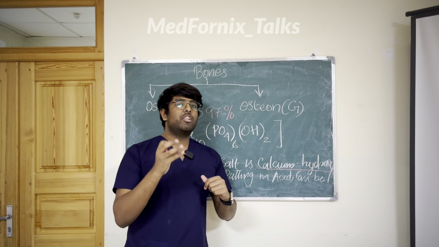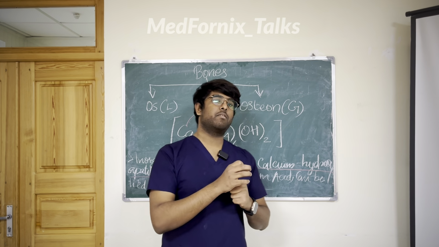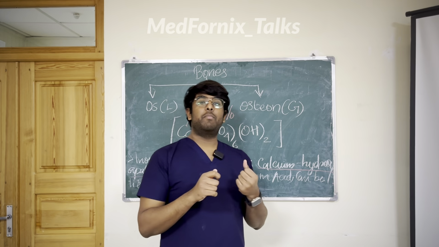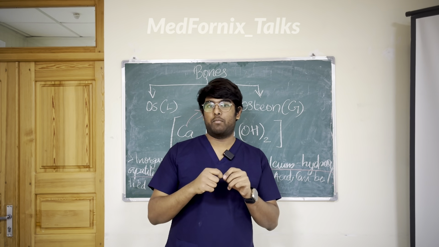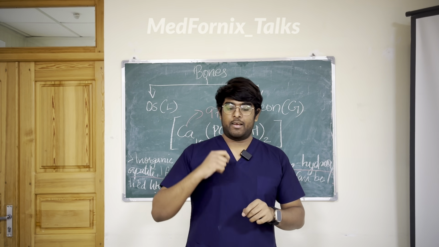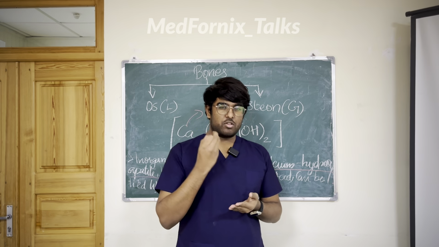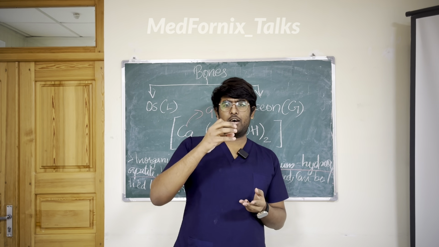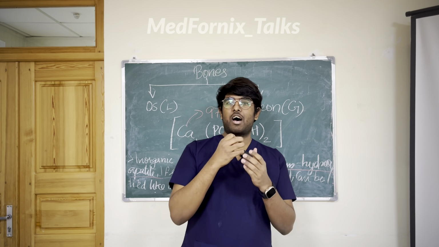If I put the bone in an acid, removing the calcium, it will become so flexible, and I can make a knot with that bone. I hope you understand. Even in the human body, we know that bone is the hardest, right? Then if the bone is so hard, something is giving this hardness to the bone.